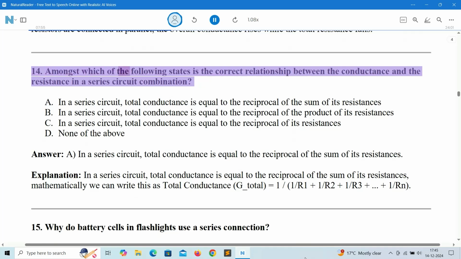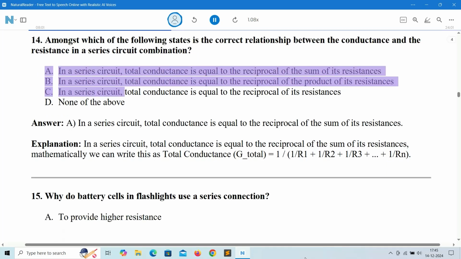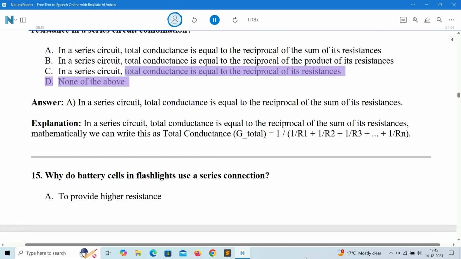14. Amongst which of the following states is the correct relationship between the conductance and the resistance in a series circuit combination? A. In a series circuit, total conductance is equal to the reciprocal of the sum of its resistances. B. In a series circuit, total conductance is equal to the reciprocal of the product of its resistances. C. In a series circuit, total conductance is equal to the reciprocal of its resistances. D. None of the above.